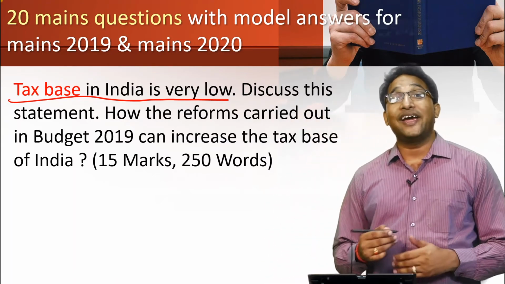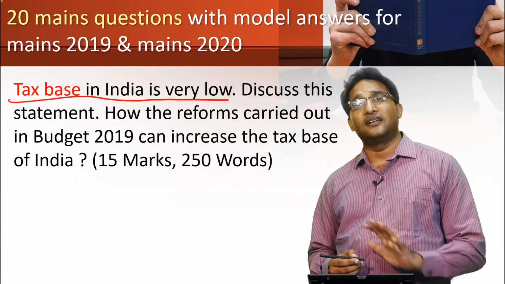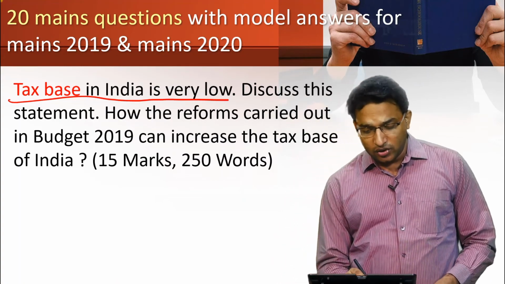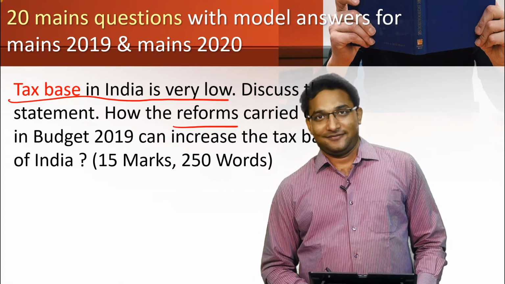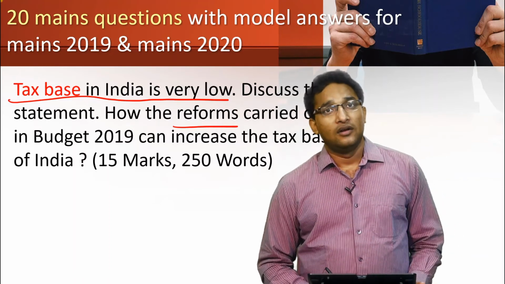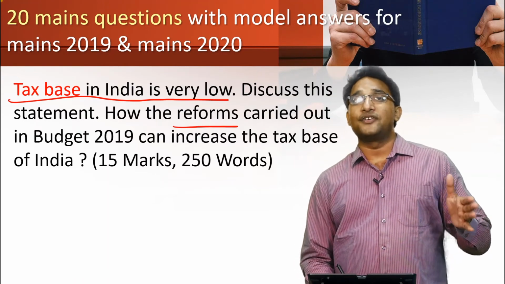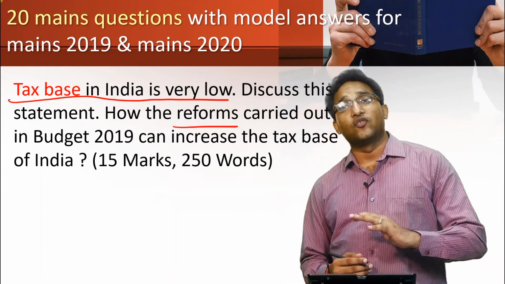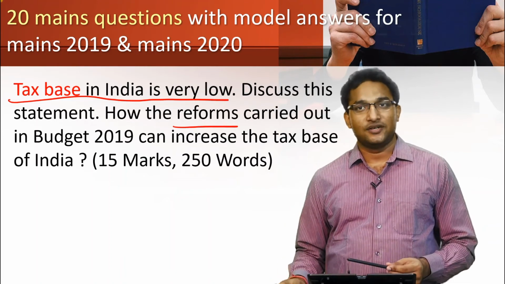And then we have to discuss why the tax base is low because of the different supply factors, demand factors, and other factors. And then we will discuss the different kind of tax reforms which have been carried out during this budget. For example, the faceless e-assessment. For example, interchanging the PAN number and the Aadhaar number. For example, the pre-filled electronic income tax return. So when we start writing such answers and we give reference to the official document, our answer becomes unique.